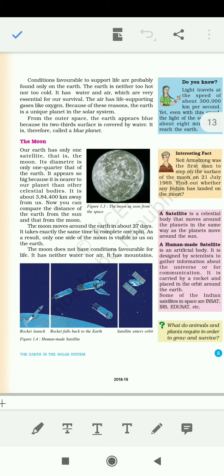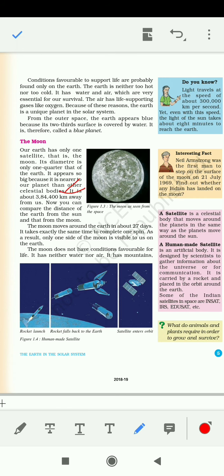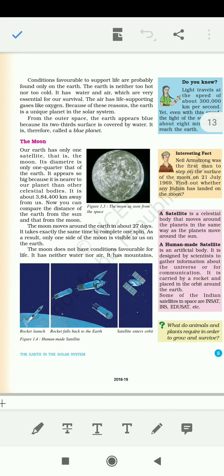So it is about 1/4 of the Earth, quite smaller than the Earth. Next, it is 3,84,400 kilometers away from our Earth, as it is written here. And third, it takes about 27 days to rotate and revolve around the Earth.